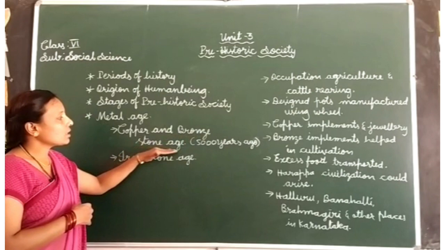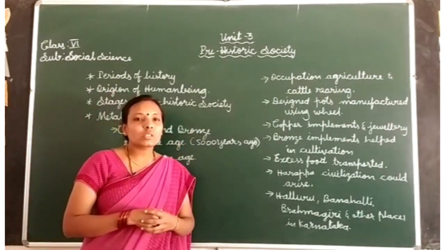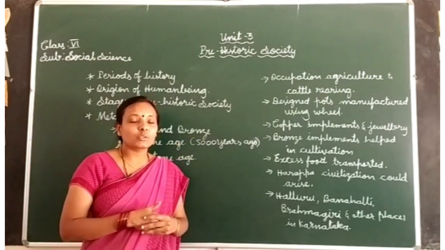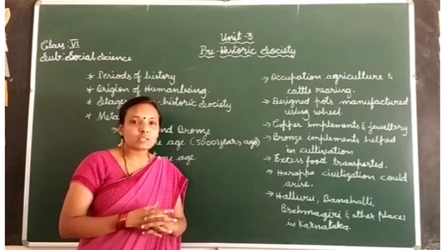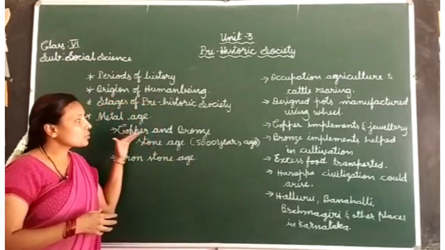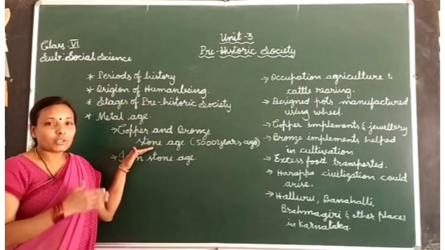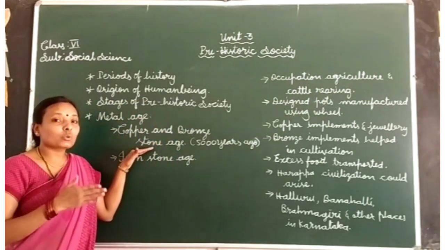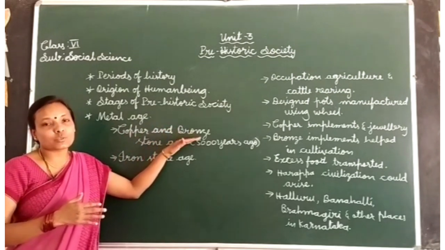So here stone age also is there. Why? Because copper and bronze were very hard to use, and in the beginning they used very little. Instead of these two metals, he continued using stone tools only, because these metals were a little bit harder for them to use.